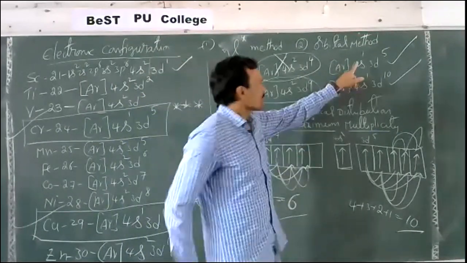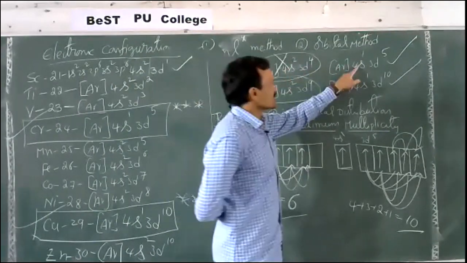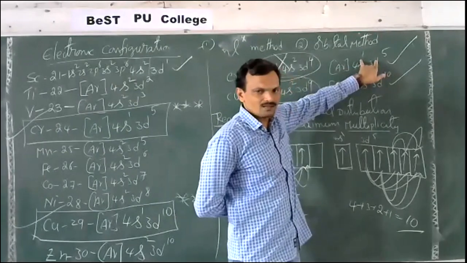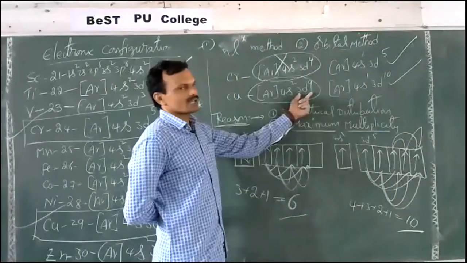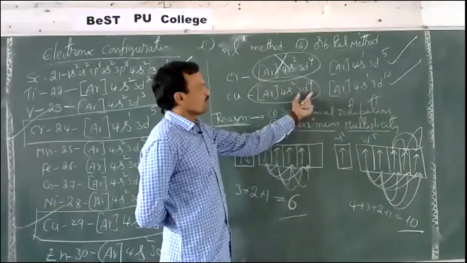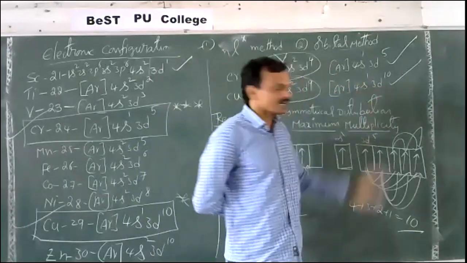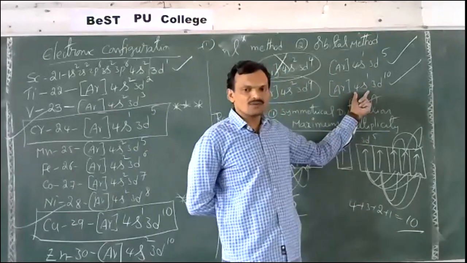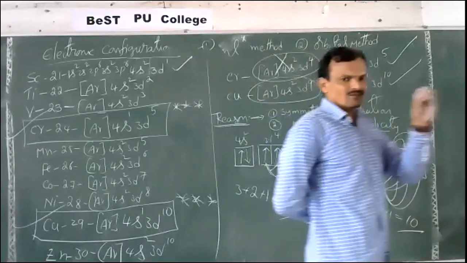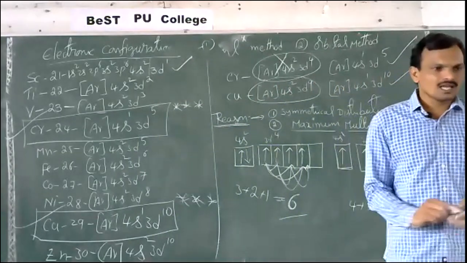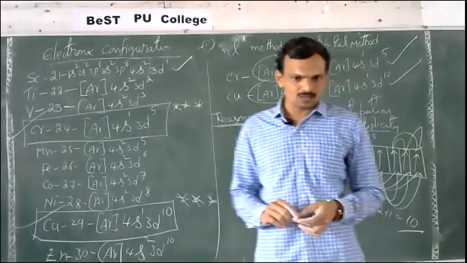See here, 4s2 3d4 is incompletely filled. 4s1 3d5, both are half-filled. Since both are half-filled, the configuration is more stable. In 4s2 3d9, 4s is completely filled, whereas d is incompletely filled. Now in 4s1 3d10, 4s is half filled and d is fully filled. So simply, if an atom has either half-filled or fully filled orbitals, the configuration is more stable, and